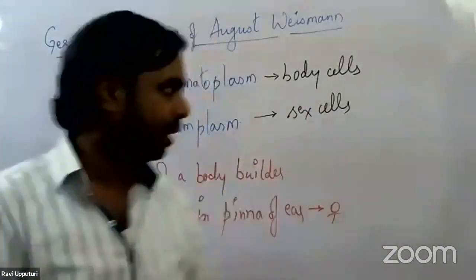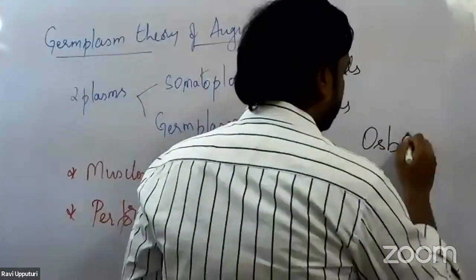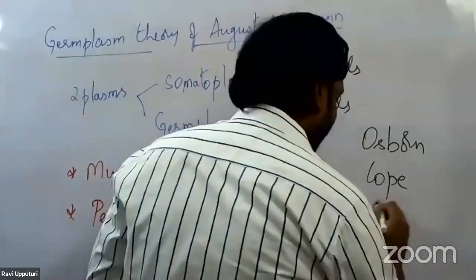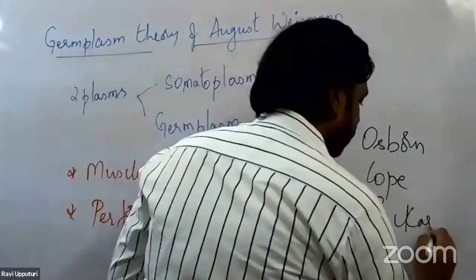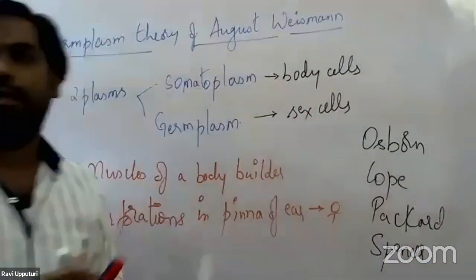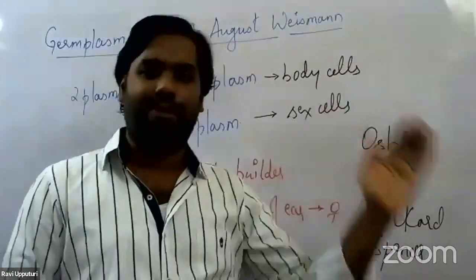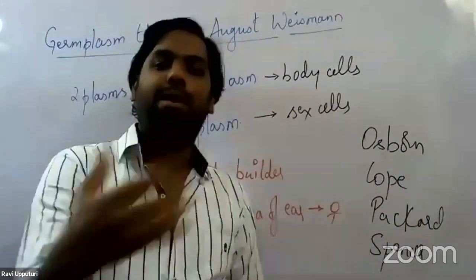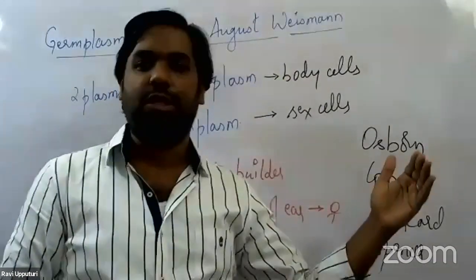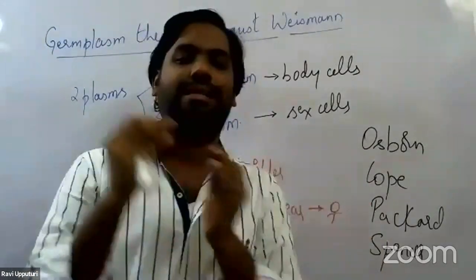We have a list of scientists by name: Osborne, Pope, Spencer Packard, and Spencer. They are considered supporters of Lamarck. These scientists started making some modifications in Lamarck's theory, trying to make it more acceptable on scientific basis.